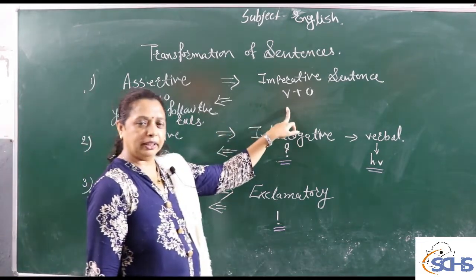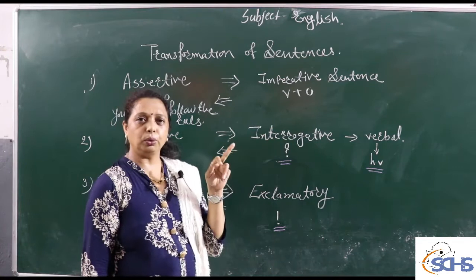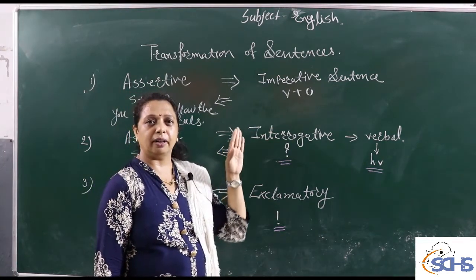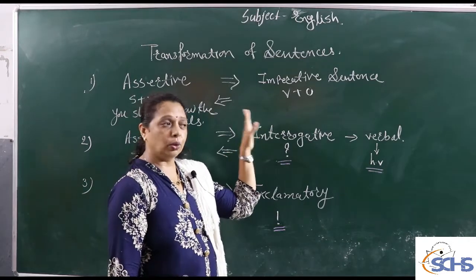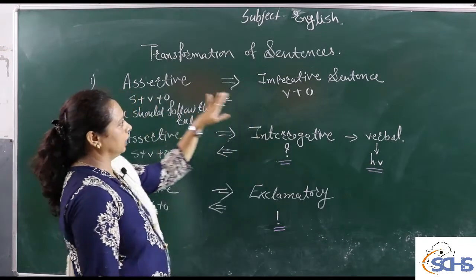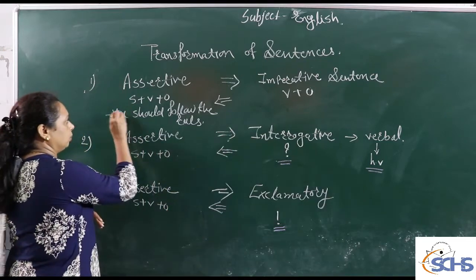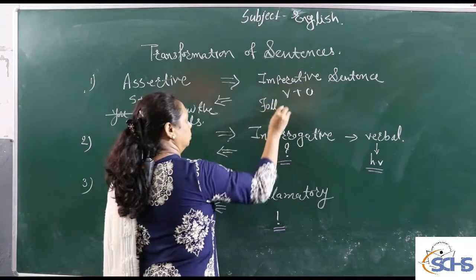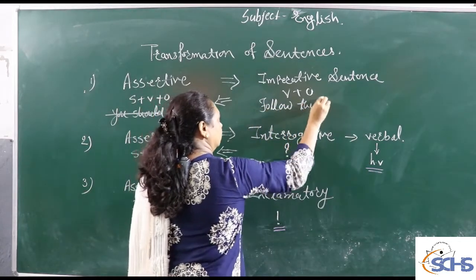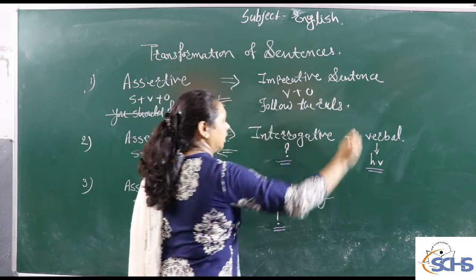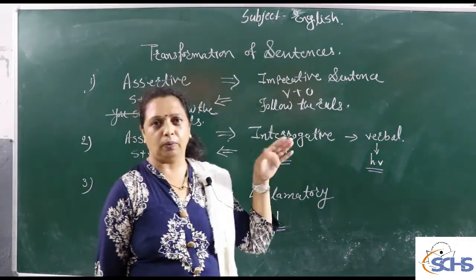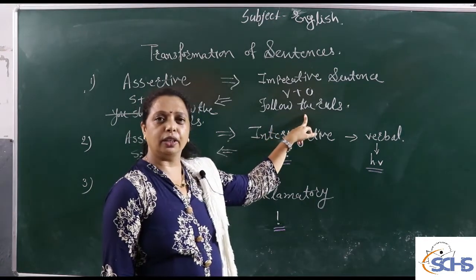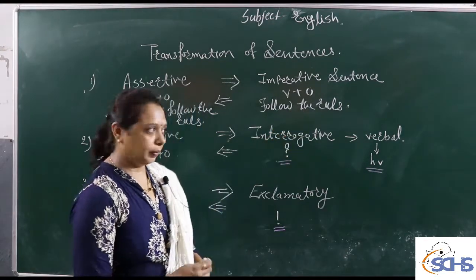But the rule of the imperative sentence is that we have to remove the subject and helping verb, and we start only by writing the verb. So when we change that assertive sentence to imperative, we have to remove "you should," and the imperative sentence is "Follow the rule." This is our imperative sentence, with a full stop at the end. And so this sentence comes in the category of an order or a command.